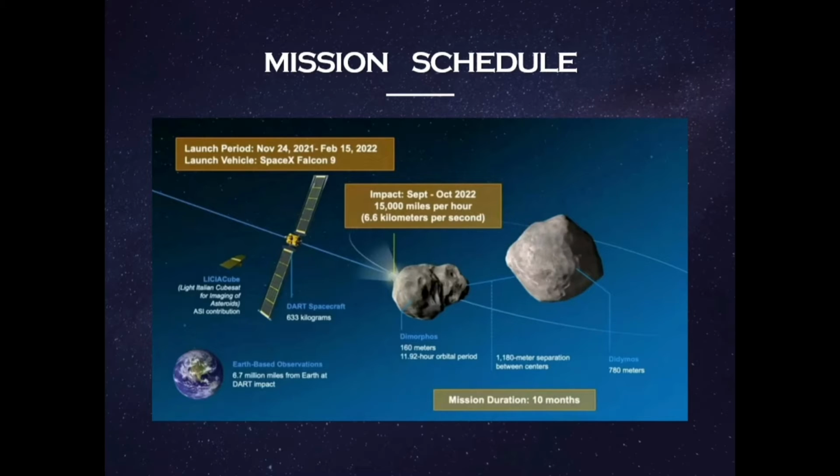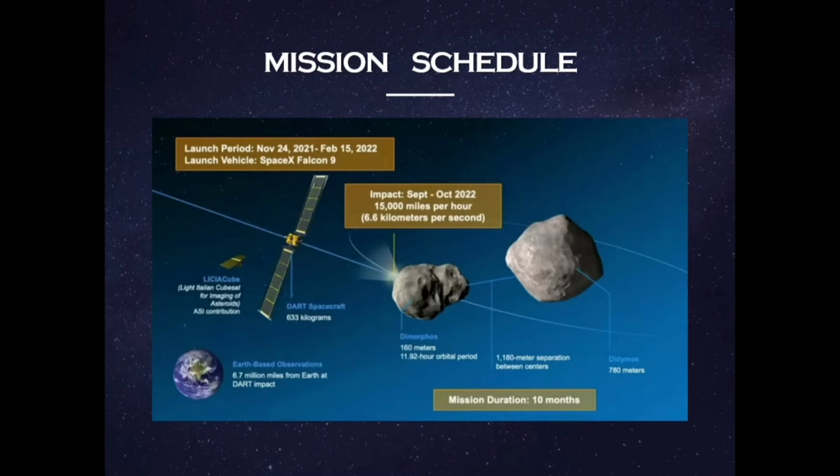At that time, the velocity of the spacecraft will be 15,000 miles per hour when it crashes into the target asteroid called Dimorphos, having a diameter of 160 meters, with an orbital period of 11.92 hours while revolving around another larger asteroid of 780 meters named Didymos.